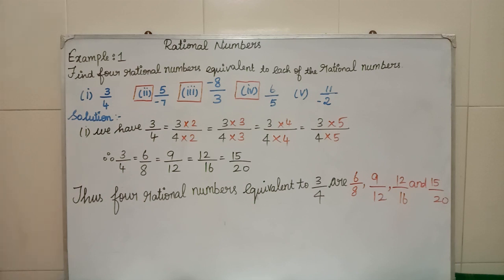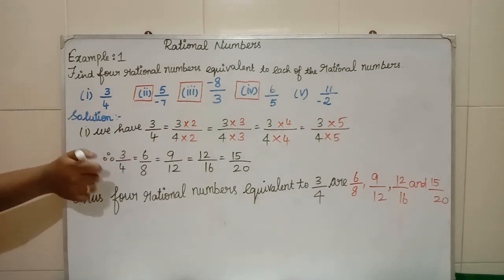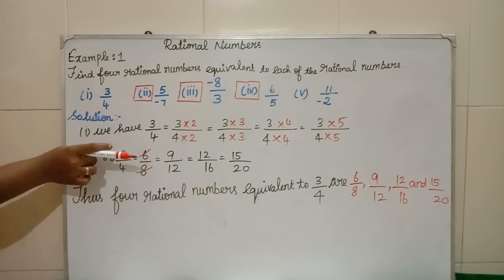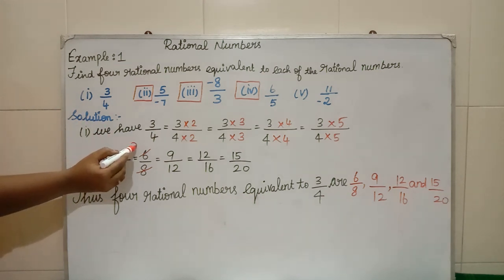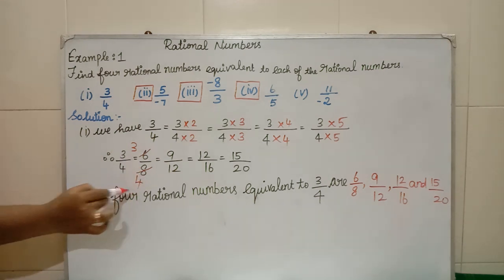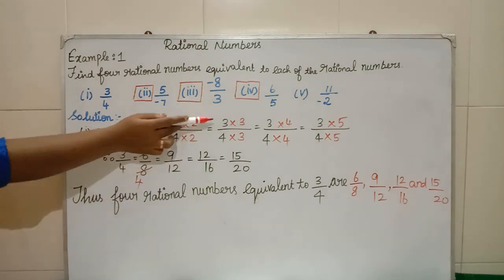Why are we saying these are all equivalent fractions? If you cancel both, we multiplied with 2, so if you divide with 2, in the 2 table, 6, how many times will it come? 3 times. 3 2s are 6. In the 2 table, 8, how many times will it come? 4 times. So I am writing here 4. Similarly, this 9 by 12, what number have we multiplied? 3.